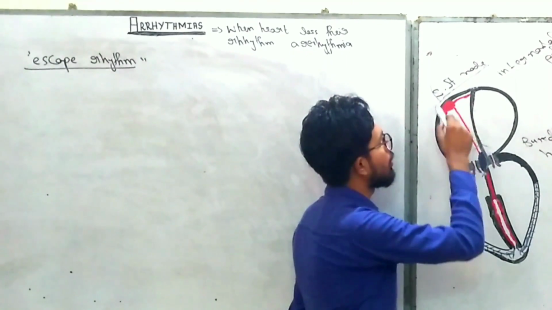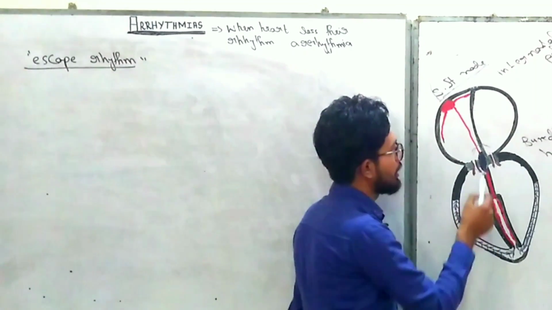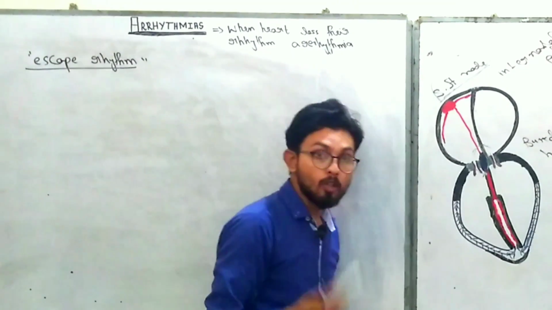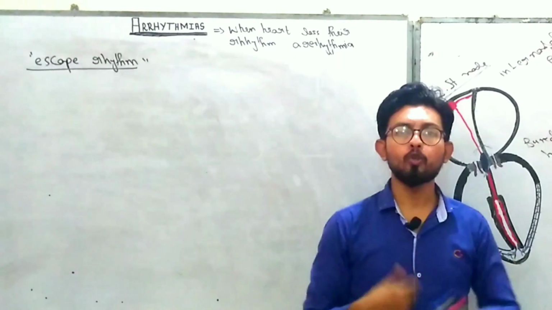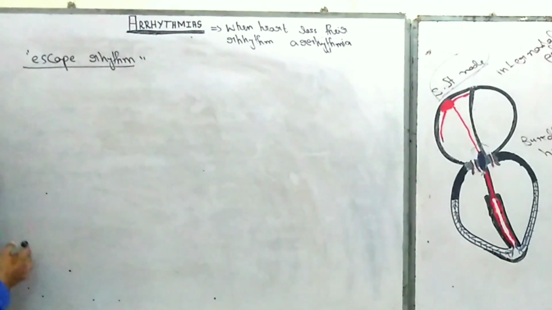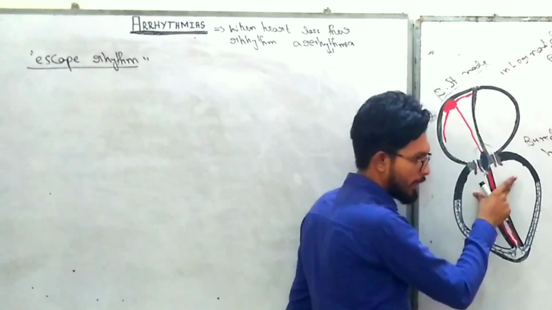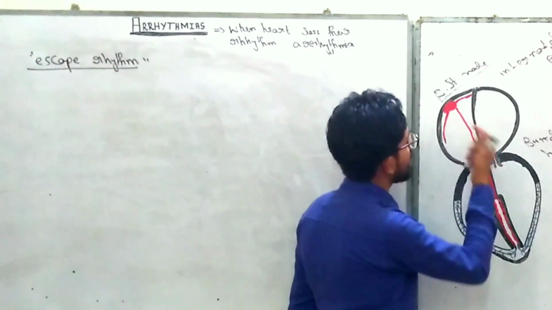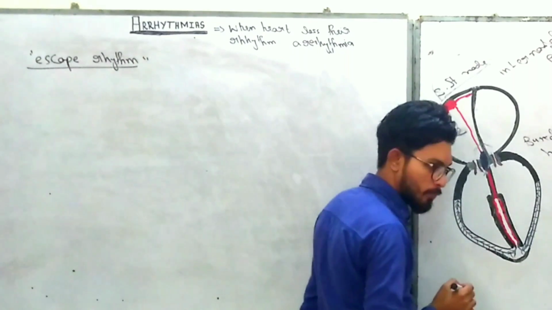When the bundle of His and Purkinje system escape from the SA node, they are not suppressed as previously, so they start to produce automatic impulses. So escape rhythm means the ventricles are not depolarized through the SA node, but from outside the SA node, that is the bundle of His, bundle branches or Purkinje system.